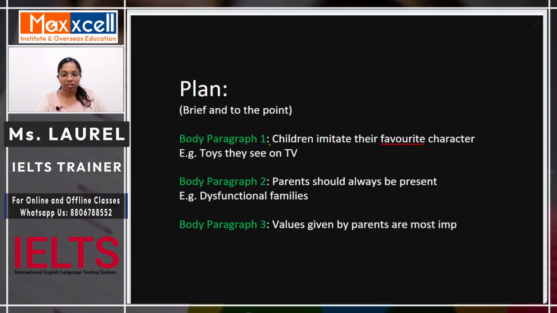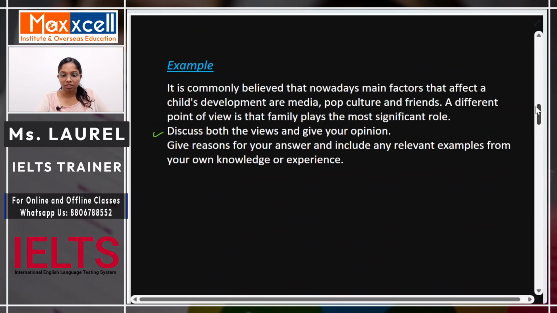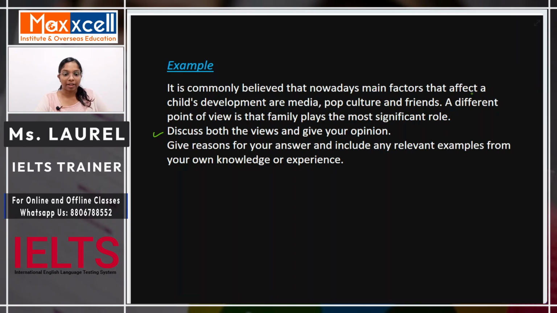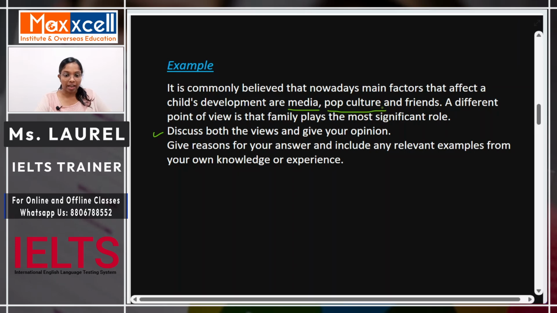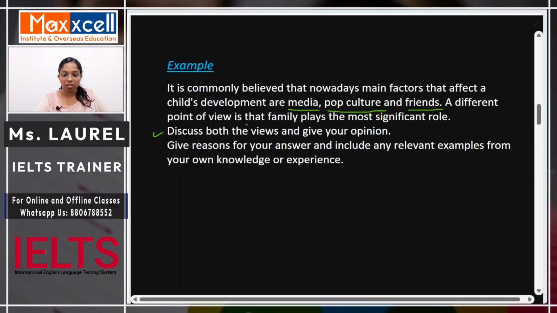Here you can see in body paragraph 1, you should cover the first side of the argument. In case of the above question, here you can see the first side is, it is commonly believed that nowadays the main factors that affect a child's development are media, pop culture and friends. Now these 3 things, as we can see, one side or some people believe that these are the main factors that influence a child's behavior. On the other hand, the other part is that family plays the most important role.